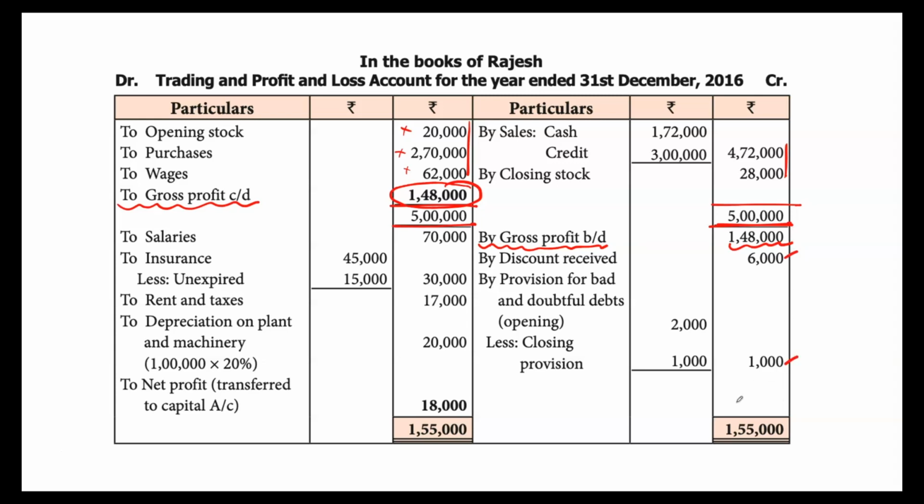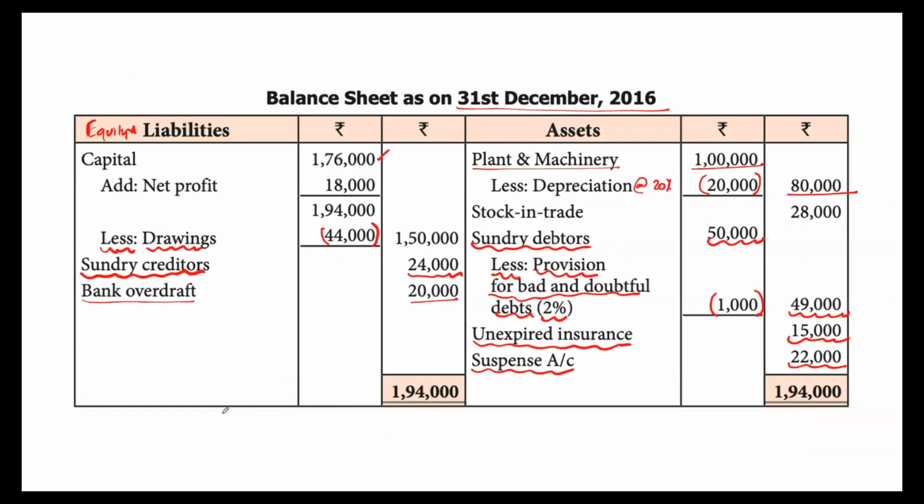If you add all the 3, what you will get is 1,55,000, whereas on the debit side you have only 4 items and they don't add up to 1,55,000. Okay, so this being the highest total, let's write both sides 1,55,000. Minus these 4 items will give you a balancing figure of 18,000, which is nothing but the net profit, and this will be transferred to capital account. It means it will be added with capital account. So let's go to balance sheet.